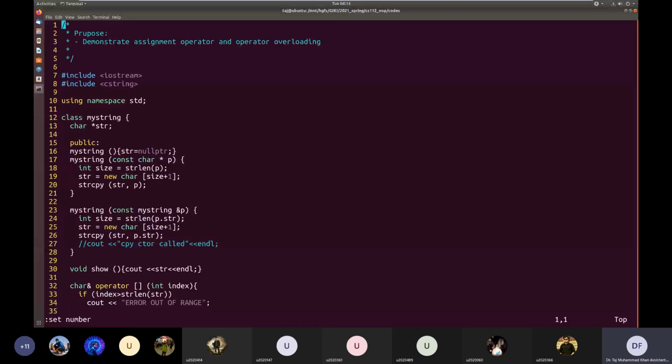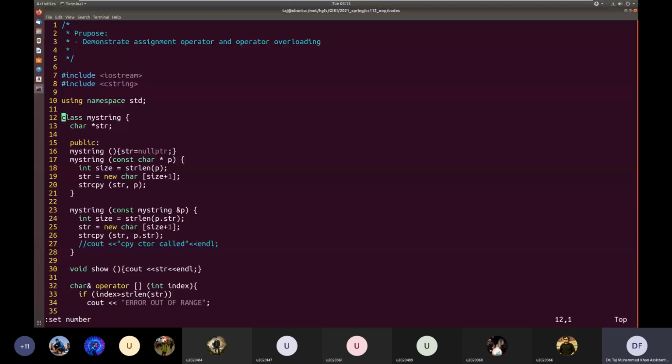So this class, we have used it a couple of times. So I hope you are familiar with this now. This is a class which basically tries to replicate or simulate the behavior of the C++ string class. It's not as featureful as the string class provided by the C++ library, but we have some functionality in it.